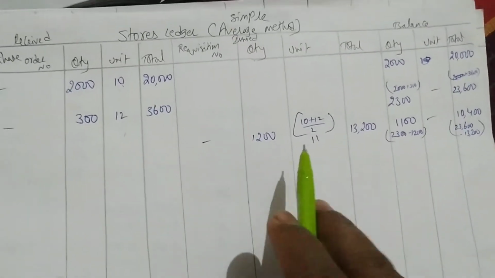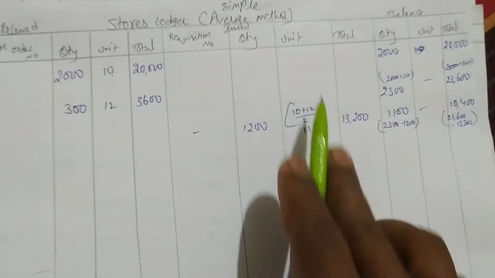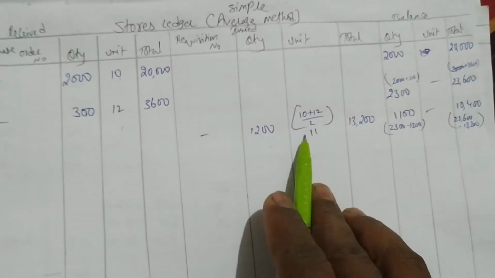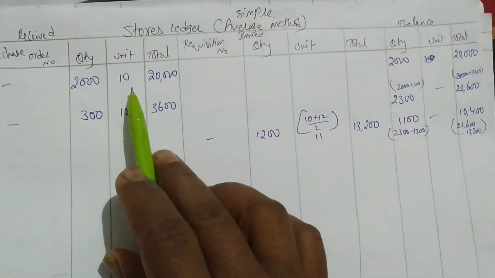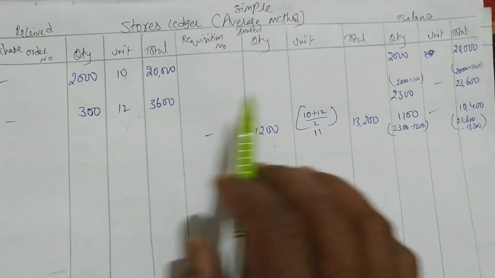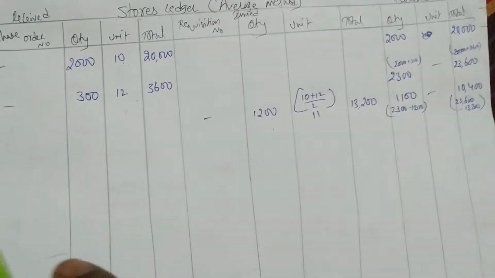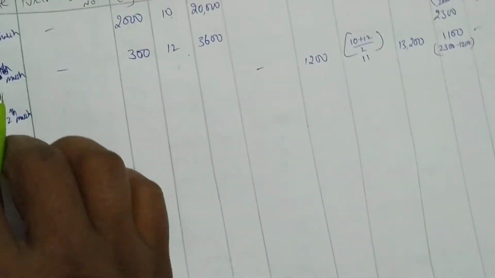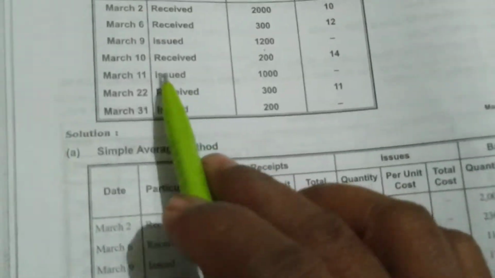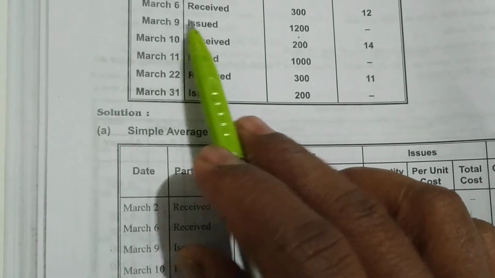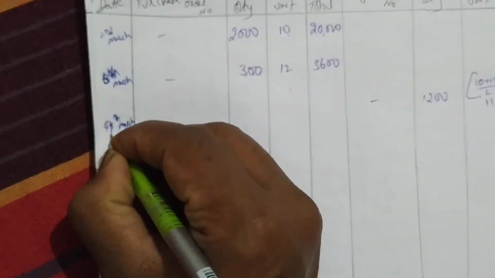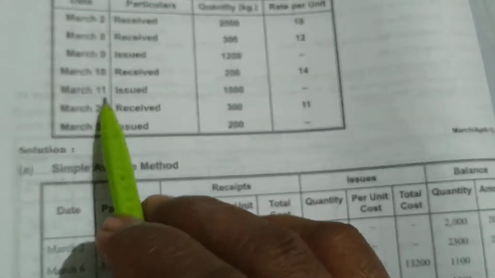Simple, and no unit price we should write. Issues will be given, issue price will not be given. So how did we take the simple average method? We take the number of prices in the lot, 10 plus 12 divided by 2, so we are getting 11. Easy. So let us move further. Sorry, the date is 9th March. Next, after 9th March, on 10th March we received 200 units.